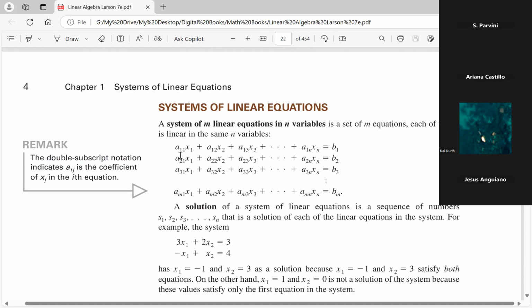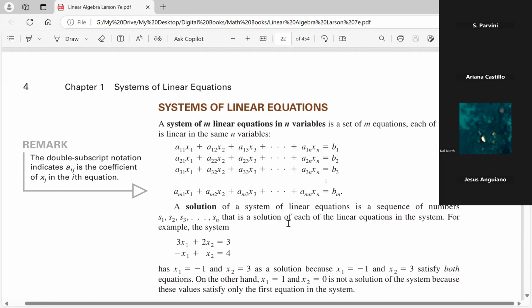So a sub 1,1 means the first row and the first column of the system. A sub m,1 is the coefficient on the first variable in the mth equation. So this is what the system now looks like. The right side, b sub 1, b sub 2, b sub 3, all the way down to b sub m, these are just the constants.